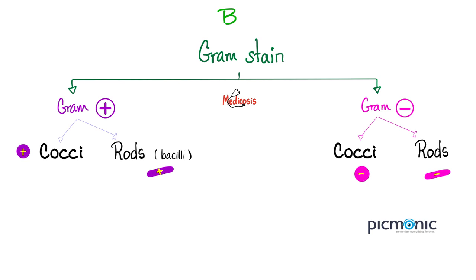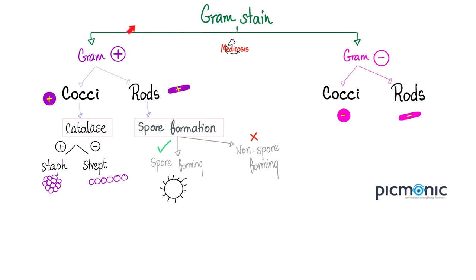Do you remember how we classify the bacteria? We classify the bacteria into gram-positive bacteria and gram-negative bacteria based on the gram stain. The purple ones are the gram-positives, the pink ones are the gram-negatives. The gram-positives could be cocci, spherical, or rods, elongated. Similarly, the gram-negative could be cocci or rods. If the bacteria is a gram-positive coccus, what's the next step? The next step is to ask yourself whether it's catalase positive or catalase negative. If it's catalase positive, it's a Staphylococcus. But if it's catalase negative, it's Streptococcus.